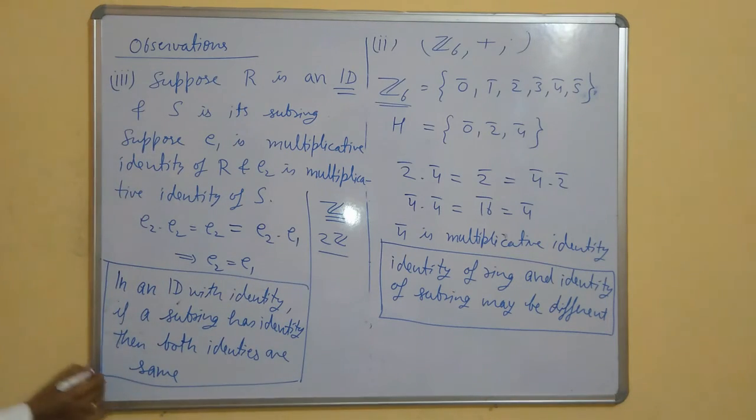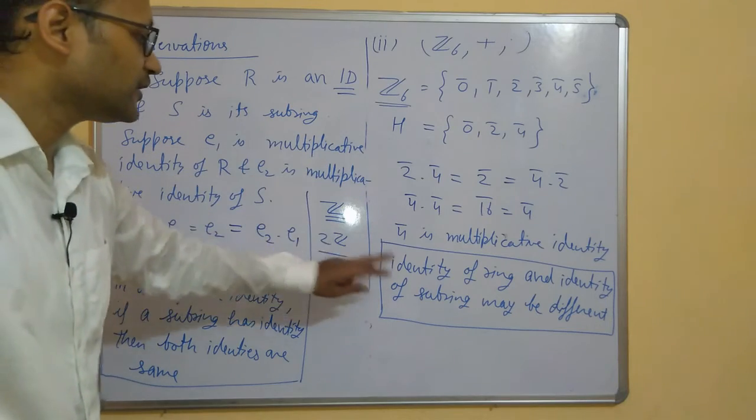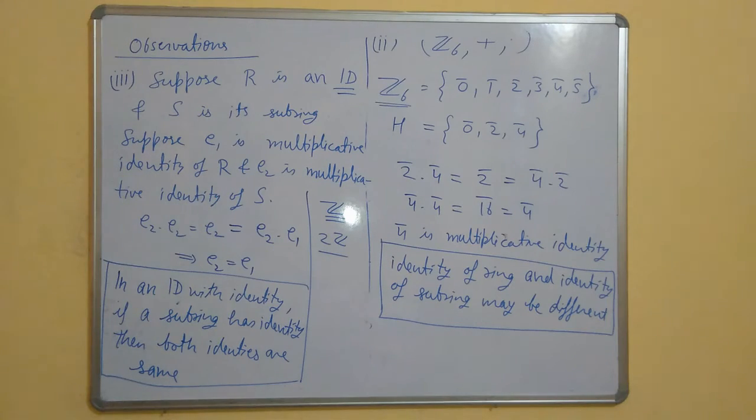So this problem is only for those rings which are not integral domains. In the case of an integral domain, this will not happen. It may happen that the subring does not have identity, but if the subring has identity, then it will be the same as the identity of the whole ring.